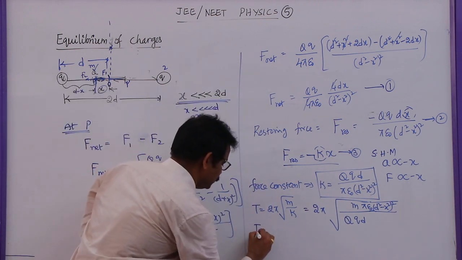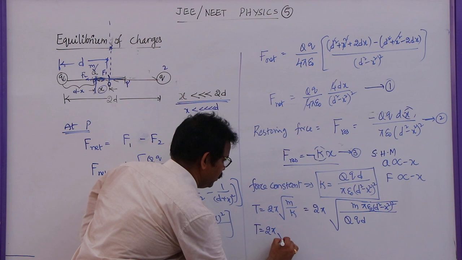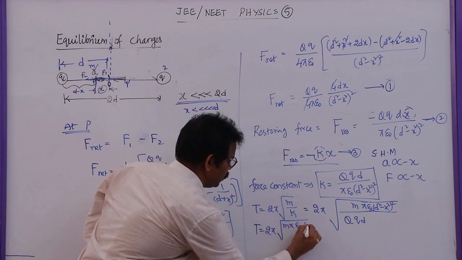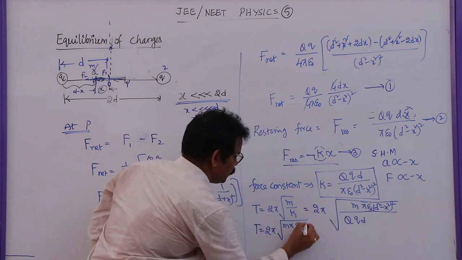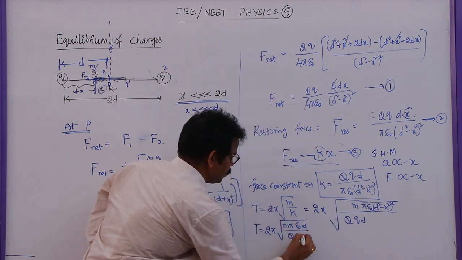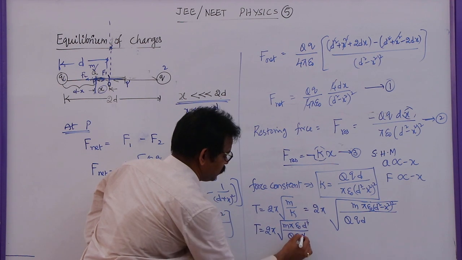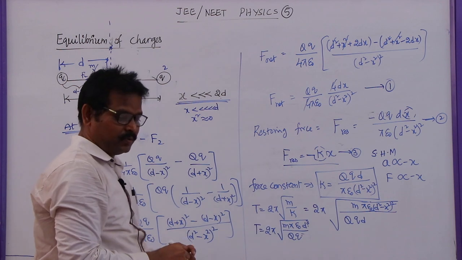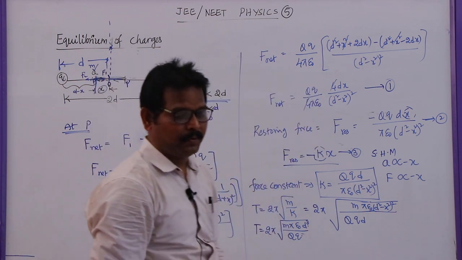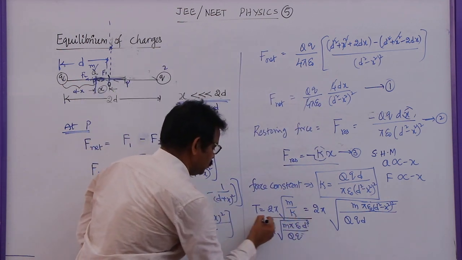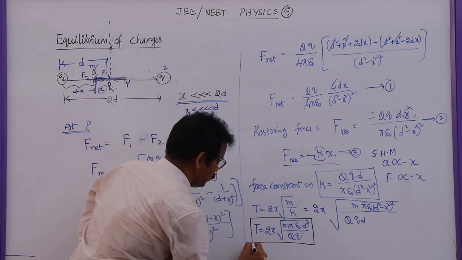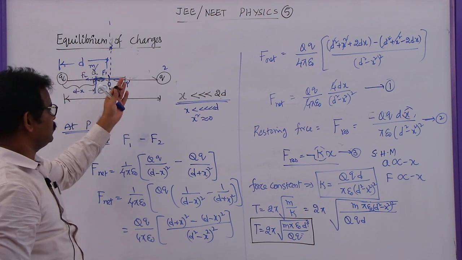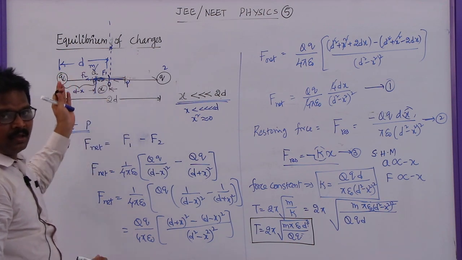The time period of this particle is given by 2 pi root m pi epsilon naught d square whole square will become d power 4 by capital Q small q into d. This is d power 4, but you can cancel d and d, this will become d. So this is the final expression to find out the time period of a particle executing simple harmonic motion when it is displaced along x-axis. Here let us say this is x-axis, or along the line joining the two charges.